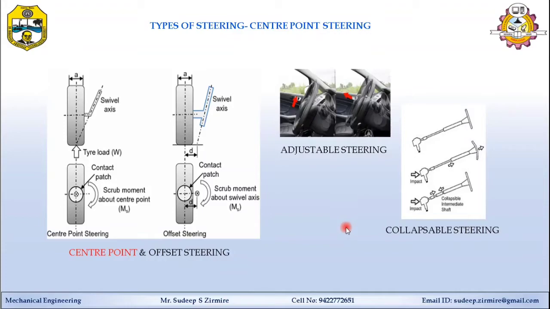So friends, here you can see the first one is the adjustable steering. In this figure you can see two arrows: one going parallel to the steering, upward, and another toward the driver side. In both ways this steering is adjusted. There is a knob on the bottom side of the steering wheel to adjust the length and angle of the steering wheel. So the driver can adjust the steering angle and distance according to the desired position.